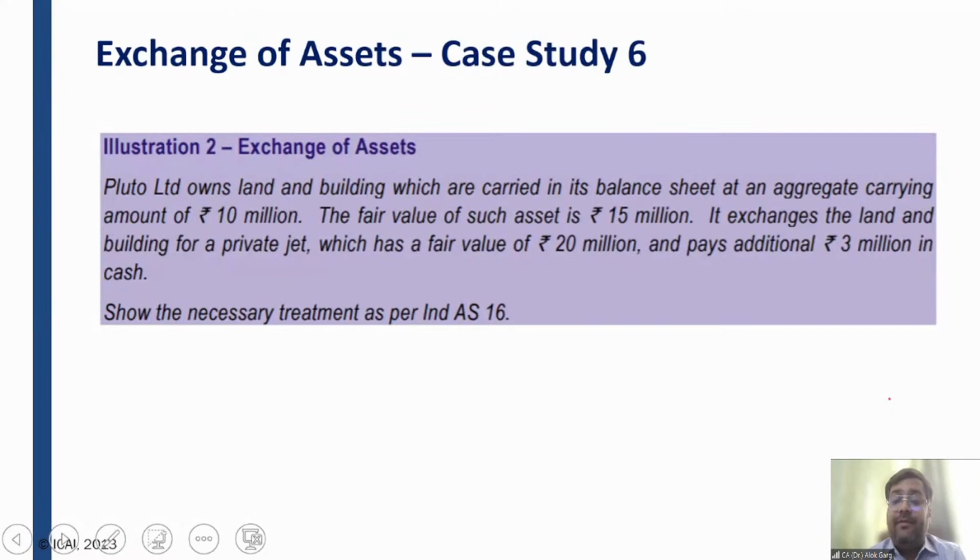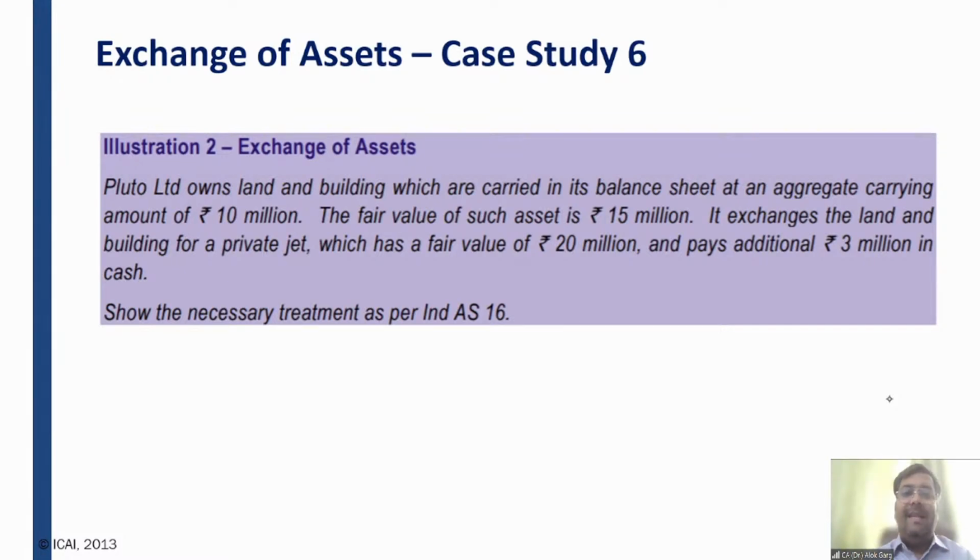But if both the assets' fair values are clearly identifiable, then you have to give the first priority to the fair value of the asset given up. But if the fair value of the asset given up is not clearly identifiable, but the fair value of the asset acquired is clearly identifiable, then you can go with the fair value of the asset acquired.